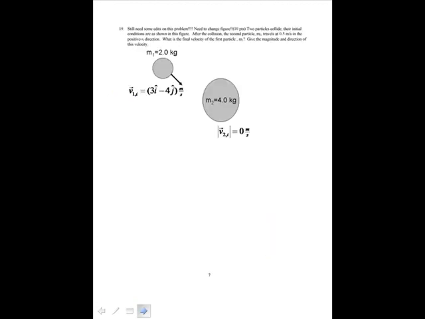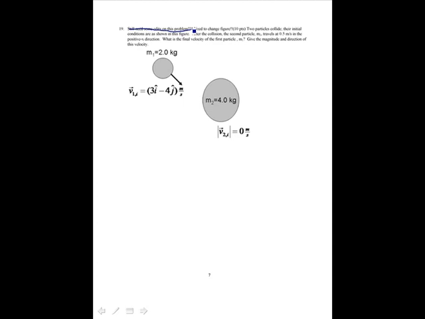Alright, last problem. Oh, still need some edits on this problem. What do I need to do? Okay, well, I've already made the edits on the test. So I have 2 particles collide, and then just forget this. I'll change it before I print it.